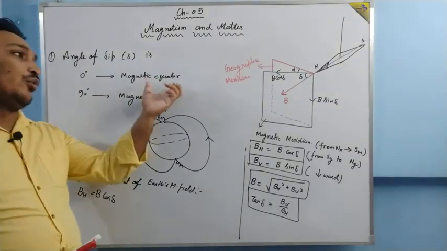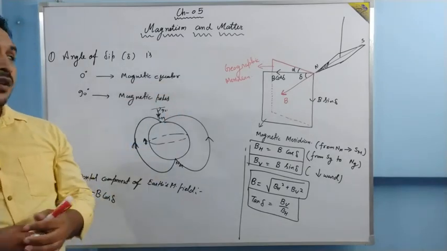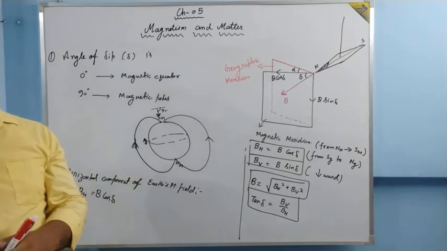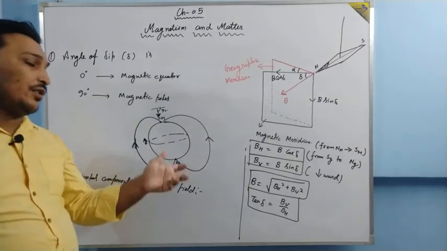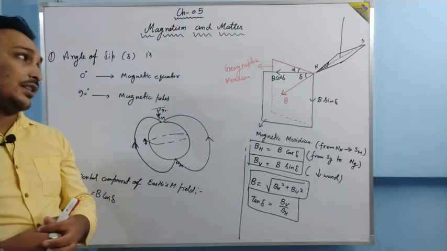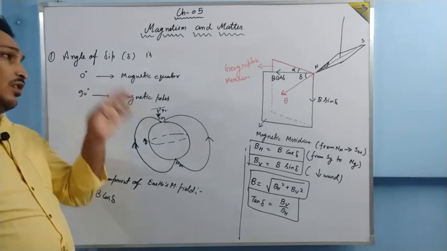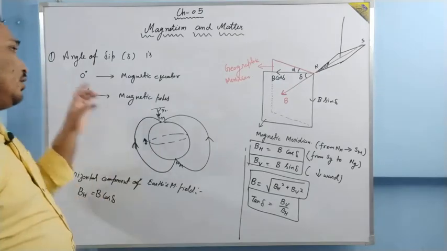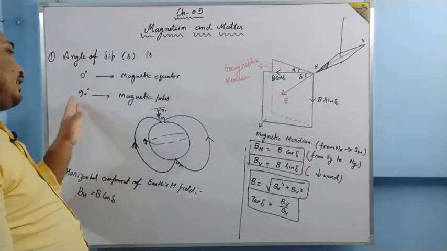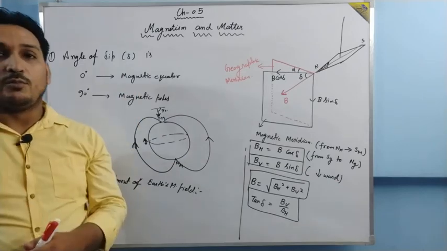This magnetic equator, sometimes we can take as the geographic equator also, because the separation between the magnetic equator and the geographic equator is not that large, and that's why sometimes it is considered that the angle of dip is 0 degree at the geographic equator, and 90 degree at the geographic poles.